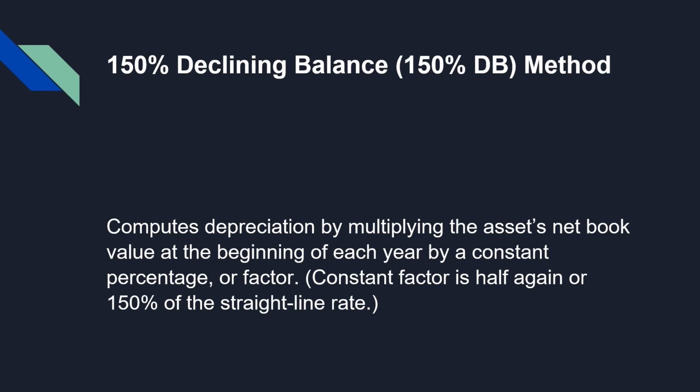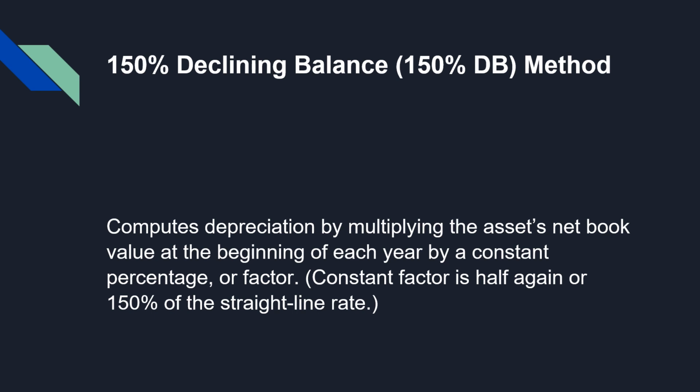Next is the 150% declining balance method. It computes the depreciation by multiplying the asset's net book value at the beginning of each year by a constant percentage or factor. The constant factor is a half again, or 150%, of the straight line rate.